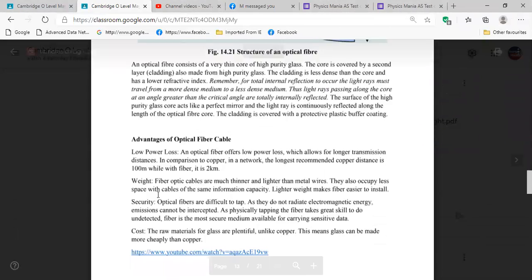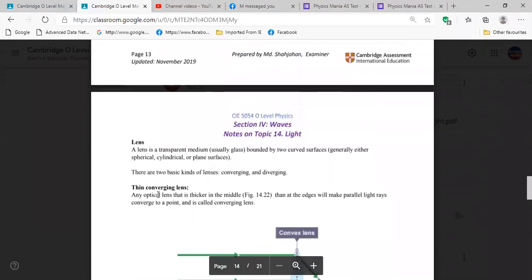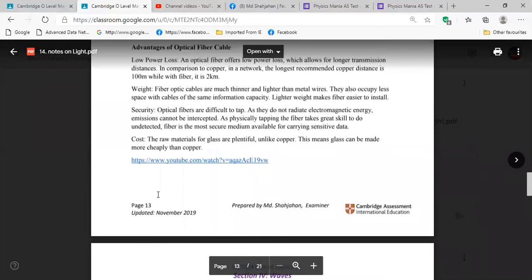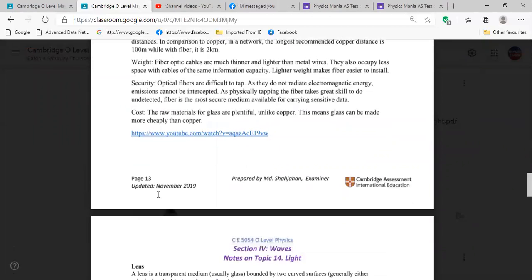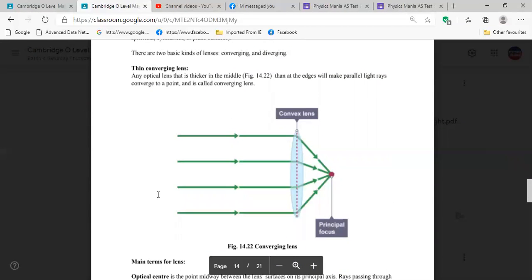So these are the things we have covered in this topic, up to total internal reflection. Then we have lenses. In lenses, we have ray diagrams, which are very important.